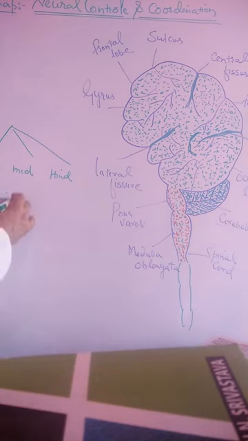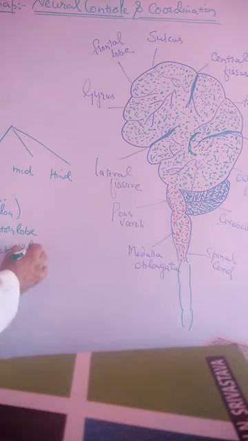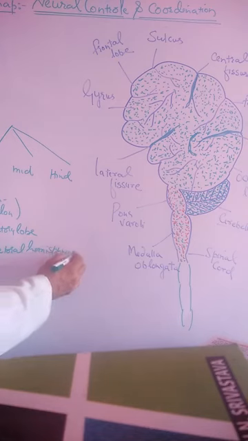This forebrain contains, number 1, olfactory lobes. It also contains cerebral hemispheres. They are called hemispheres due to their shape like a hemisphere, half of a ball.